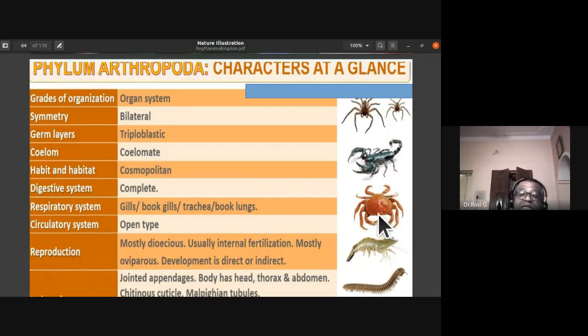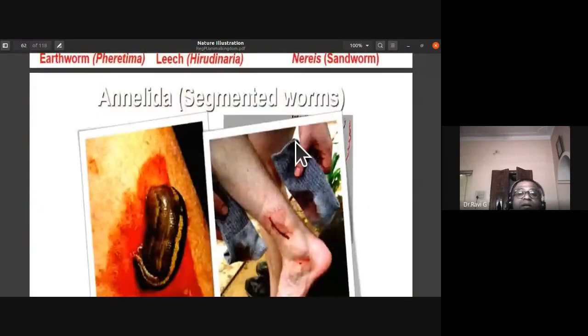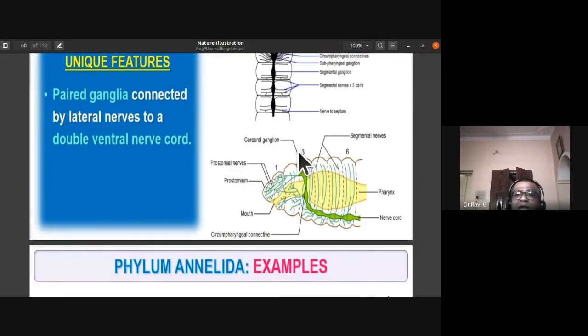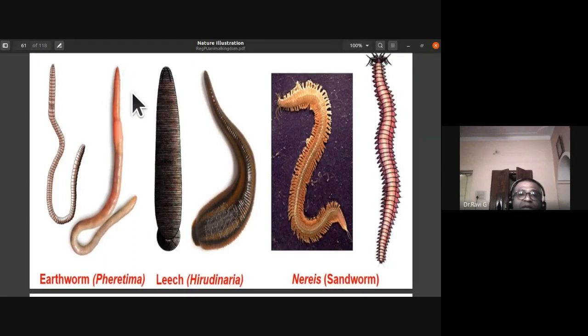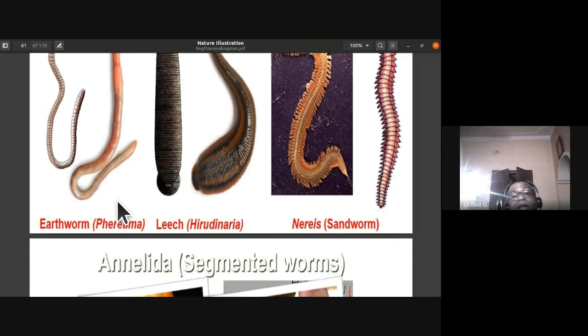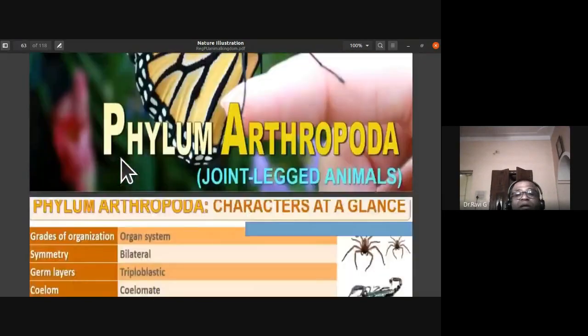See, the circulatory system in case of the Annelida was the closed type. And one more thing: even though the blood of earthworm is red in color, you should realize that the hemoglobin is present in the plasma, not in the RBC, as in human blood. So the hemoglobin, the coloring respiratory pigment, is found in the plasma of earthworms. In annelids you notice it in the plasma, whereas in human beings or in mammals, the RBC has this hemoglobin. Okay, so that we had discussed.